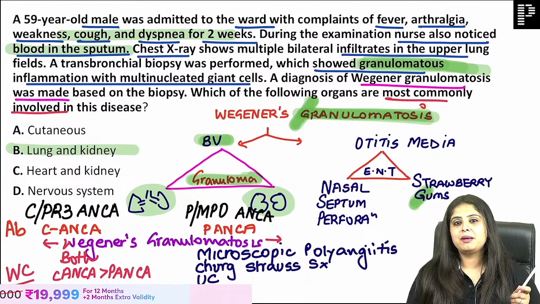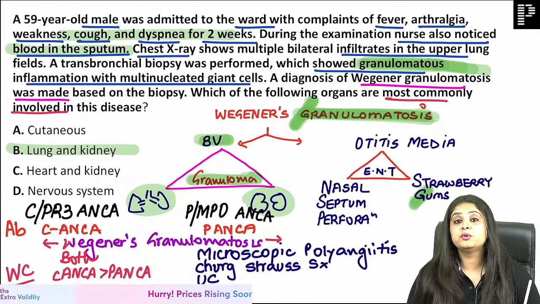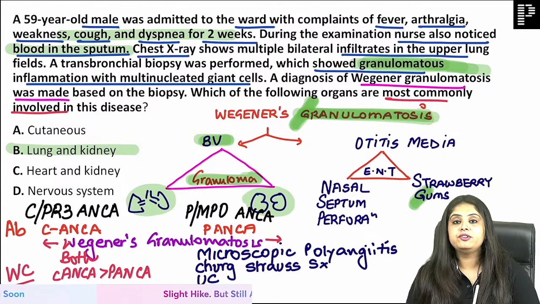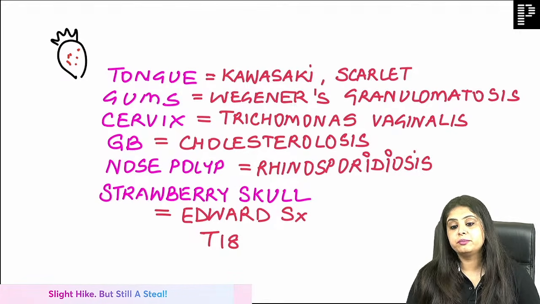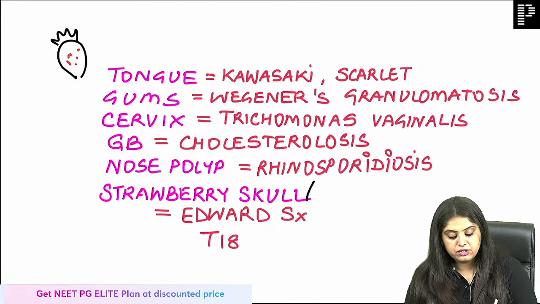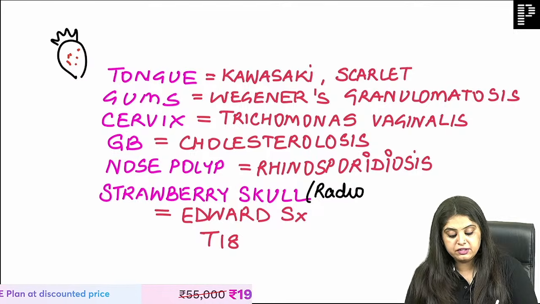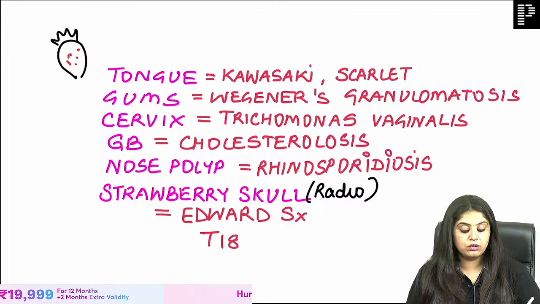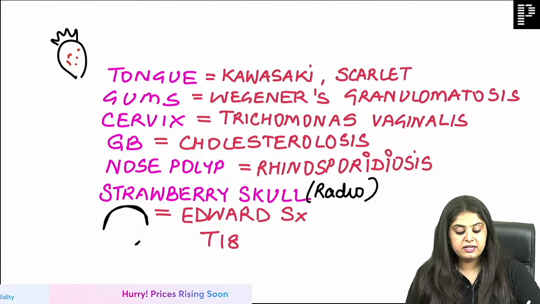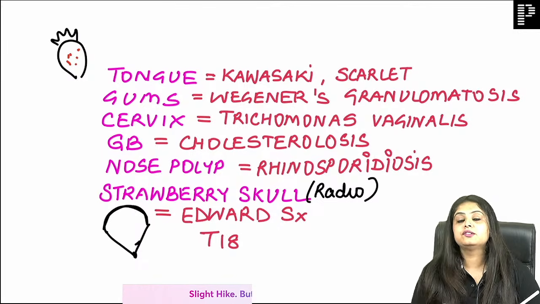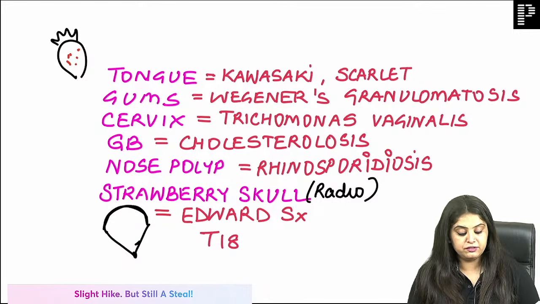So nose, ma'am, rhinosporidiosis shows you strawberry polyps. And one last, on radiology, where do we see the strawberry skull? Strawberry skull on radiology appearance is seen with Edward syndrome. The baby's head, obviously the back side of the head, the occipital, is very, very big, and then the chin is a tiny little chin like this. So this is a strawberry skull that you see in Edward syndrome.